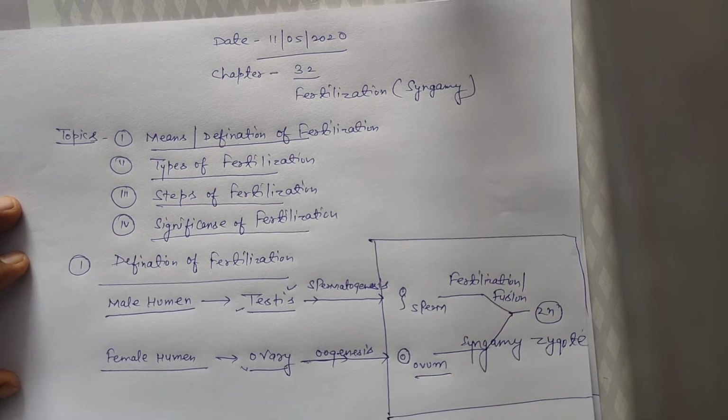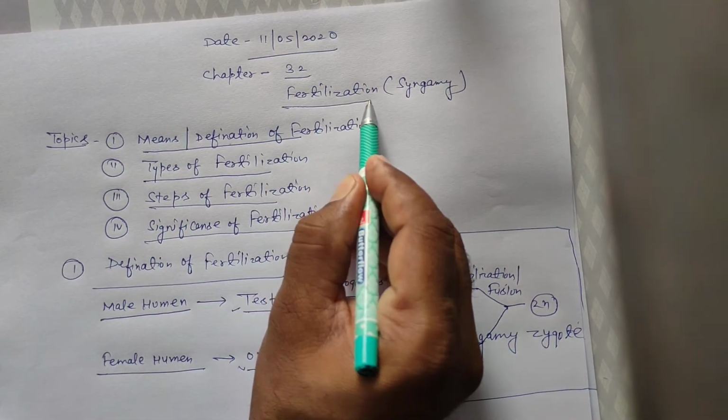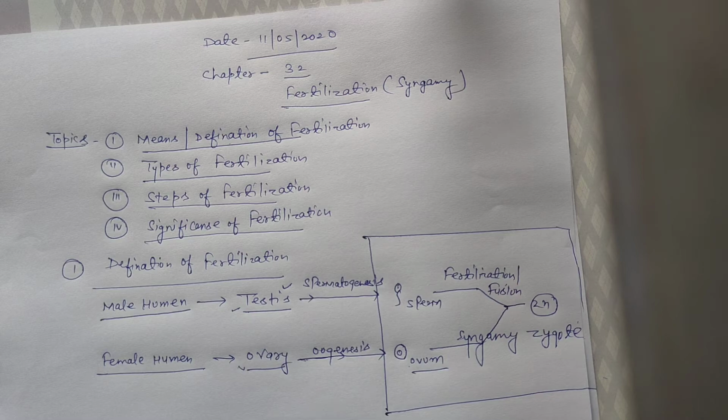Again, the definition: fusion of mature male and female gamete in favorable condition, which process is called fertilization or syngamy.